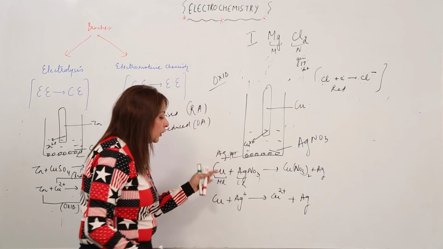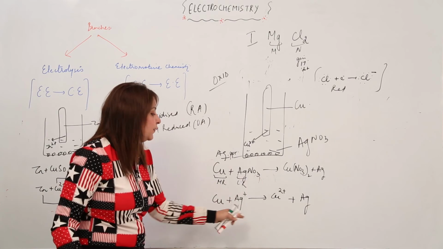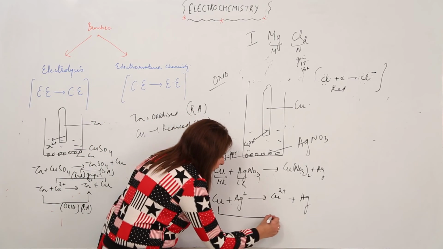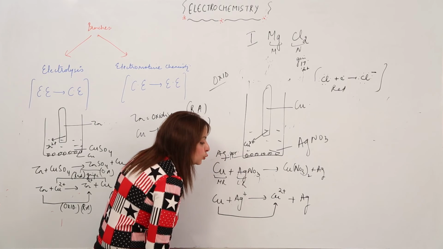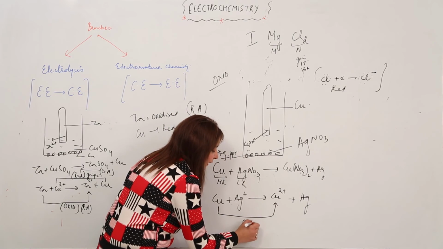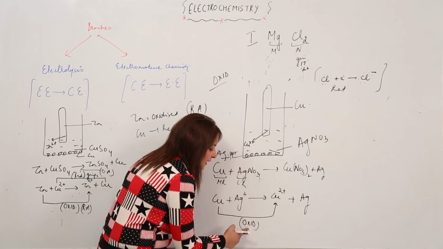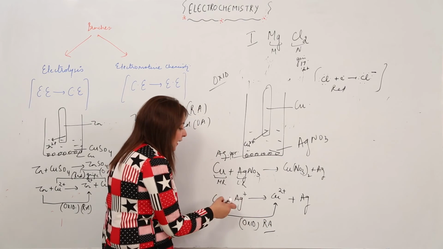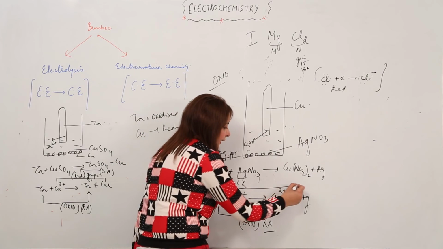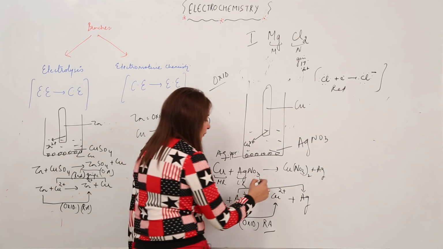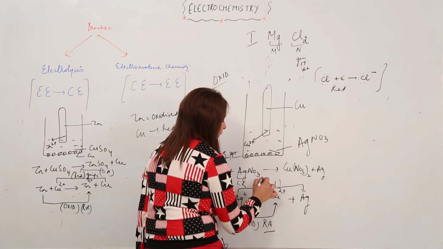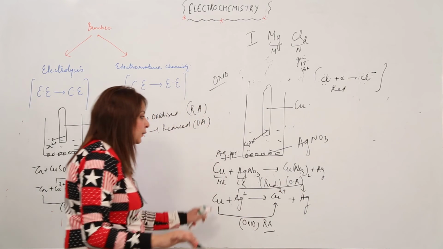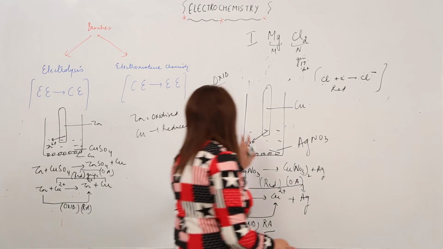Right? So which substance is getting oxidized or reduced? You can see that Cu is just losing 2 electrons and forming Cu2 positive. So that means loss of electron, that is oxidation. Substance getting oxidized means it is a reducing agent, right? Similarly, Ag with positive charge is getting converted into Ag. That means gain of electron, reduction. Substance getting reduced is an oxidizing agent. So I think you're clear with this example.